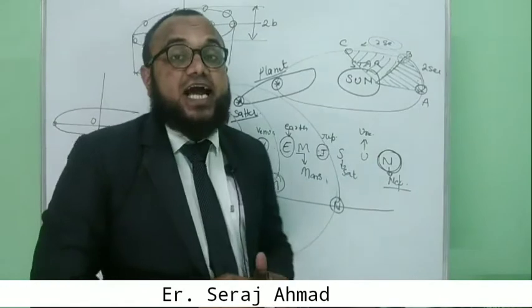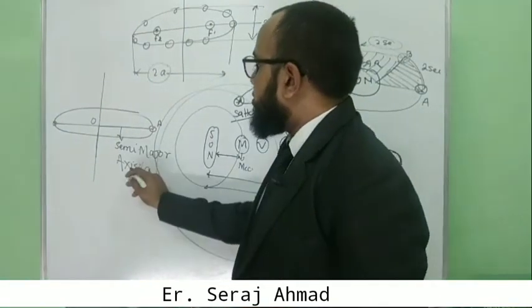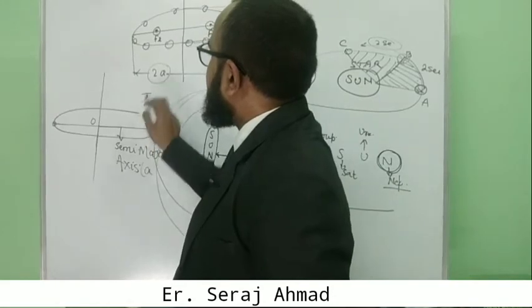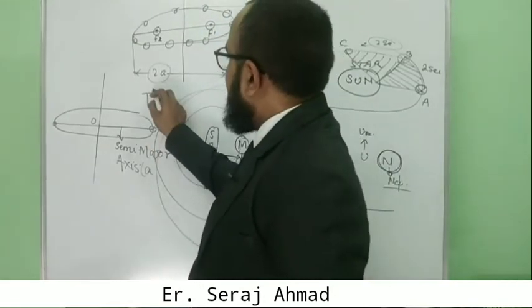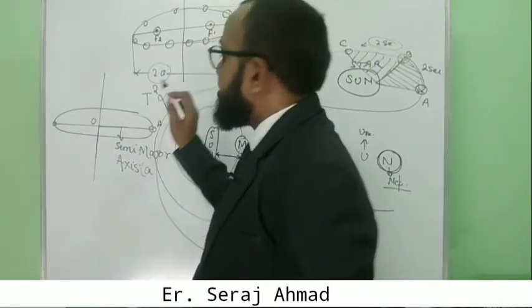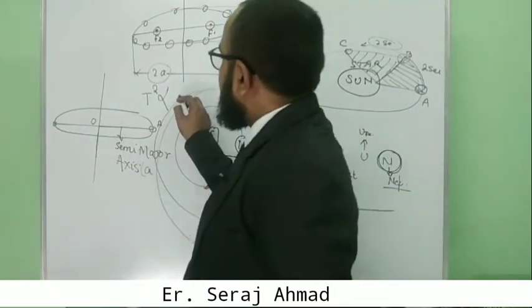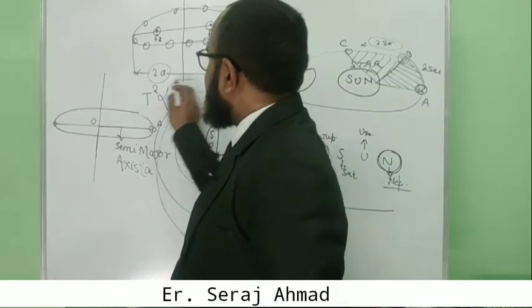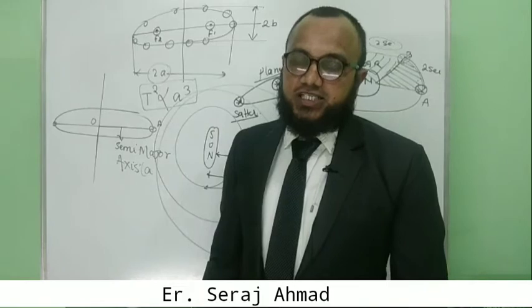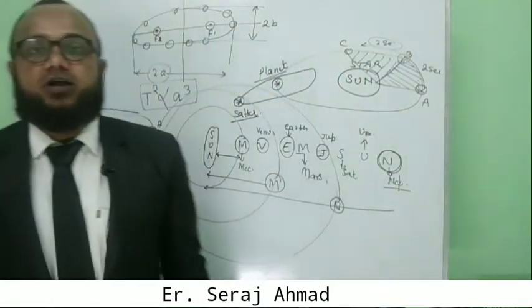The next law is based on the time period. The square of the time period of any planet is directly proportional to the cube of the semi-major axis. That is the third law of Kepler's laws of planetary motion.